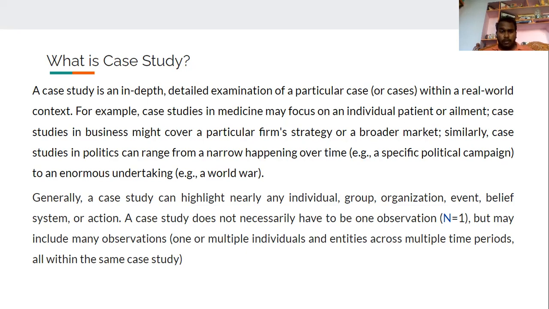There may be more than one observation, so it helps to learn more about that case or cases. It is not necessary that the case study should complete in only one observation. We can expect multiple observations.